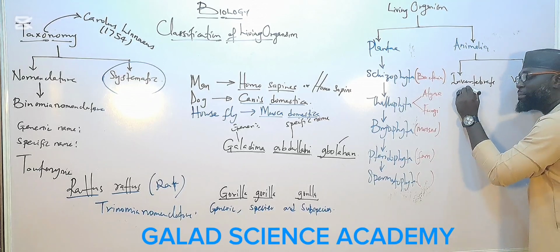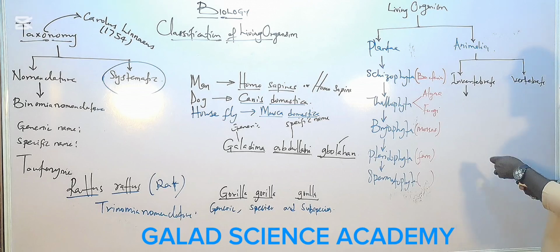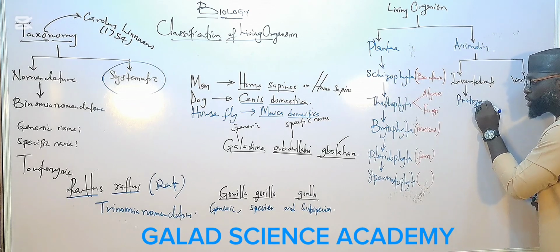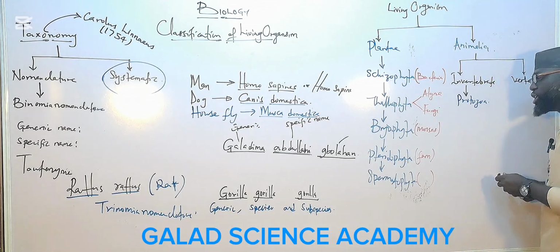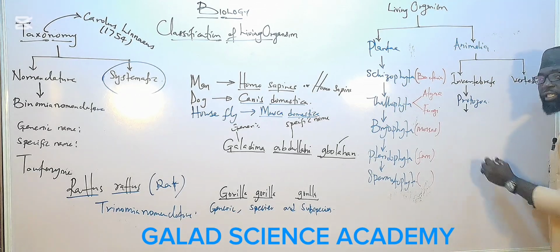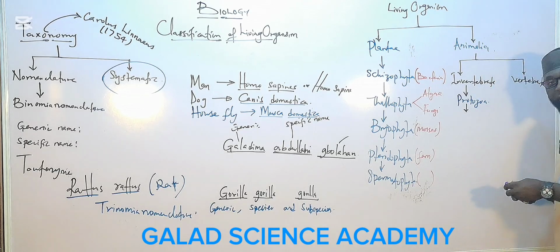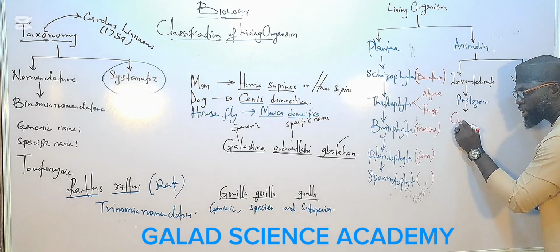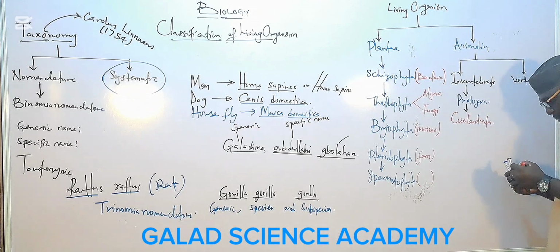From the work of Linnaeus, under animals, the first group he gave us is protozoa. After protozoa, Linnaeus gave us Coelenterata, which is Cnidaria.